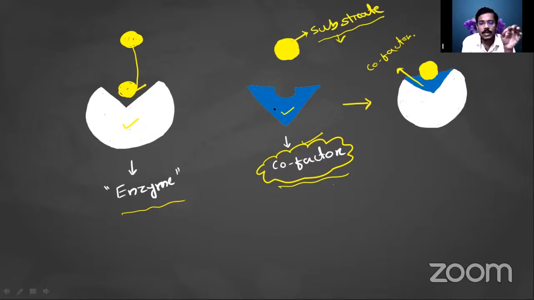So the cofactor comes to bind here, and now the substrate will bind with this cofactor. That means the cofactor gives functionality to the enzyme so that it is able to function properly. For proper functioning, the cofactor is there. Clear? So this is the cofactor.